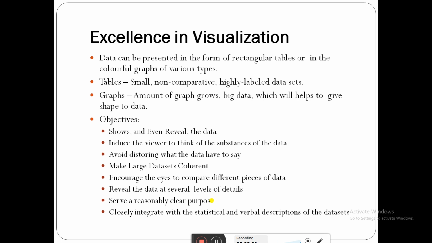Serve a reasonable, clear purpose. It should show the clear purpose of the data. Closely integrate with the statistical and verbal description of the data sets. Both should be the same. It should not be a different one.